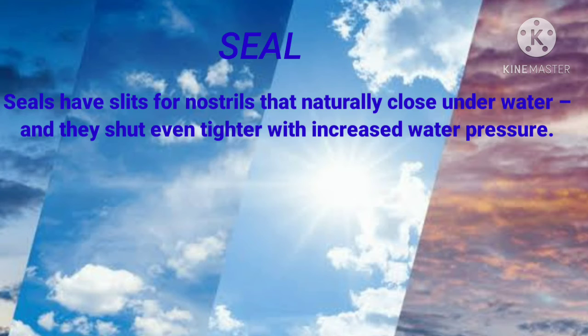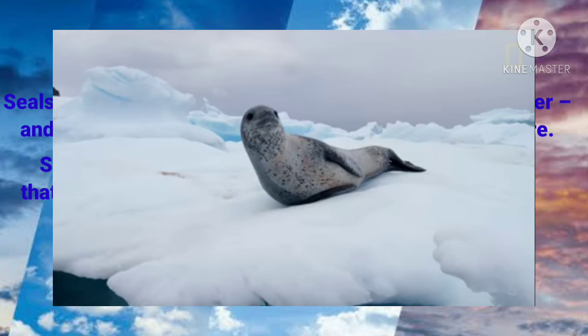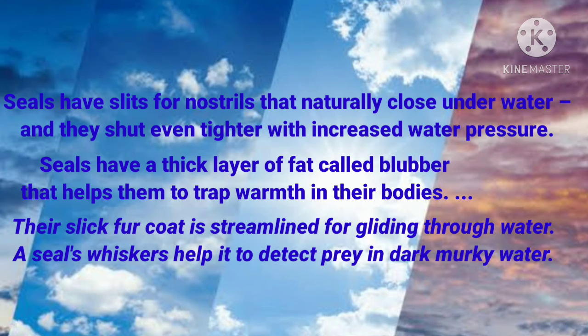Now let us see the adaptive features of the seal. The seal is also an aquatic organism living in extreme climatic conditions. Seals have slit-like nostrils that naturally close underwater, and they shut even tighter with increased water pressure. So while swimming in the water, they can shut their nostrils. Seals have a very sleek fur coat on their body, which makes them streamlined for gliding through water, and it also keeps them warm.